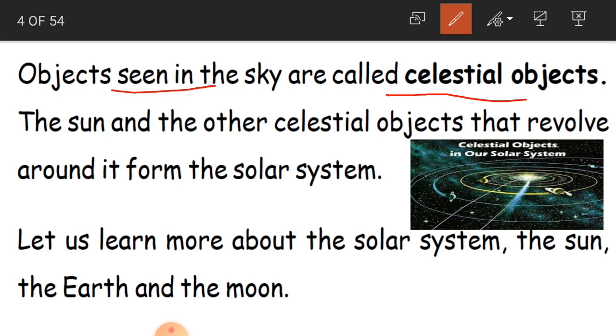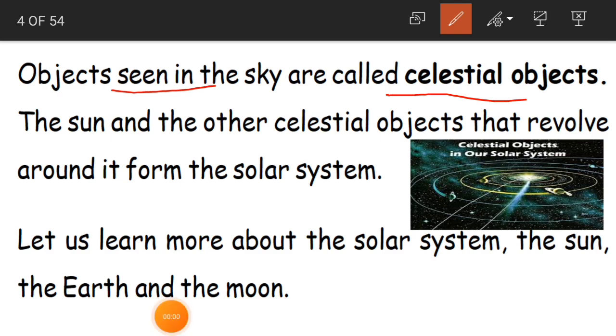Children, see here, what is there in the sky? Even in the sky we also have planets. On which planet are we living? We are living on the planet Earth, but we cannot see it. But in the sky, the planets are also existing. So everything that exists in the sky is called a celestial body.